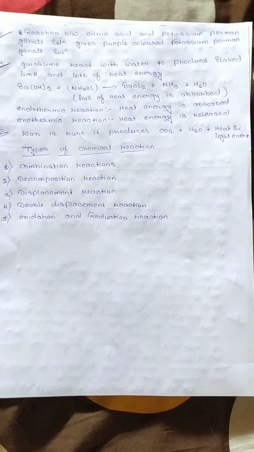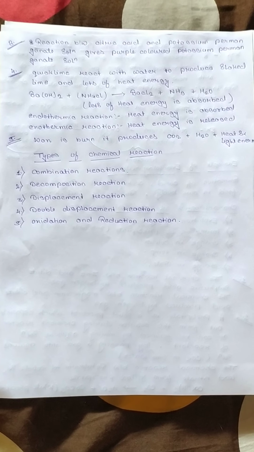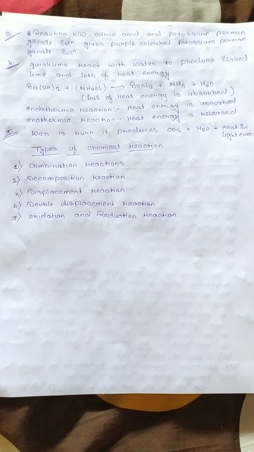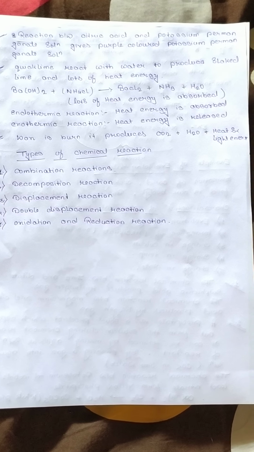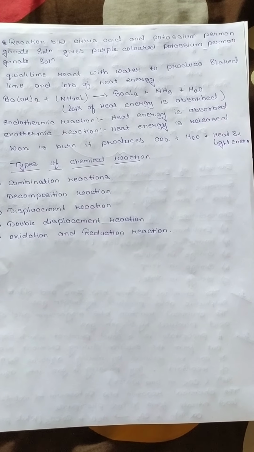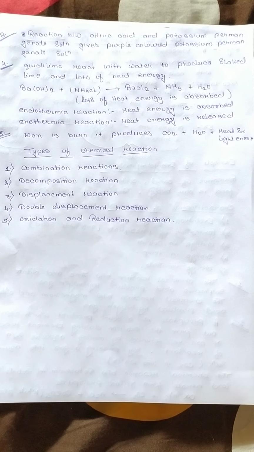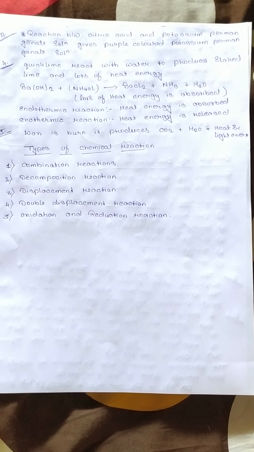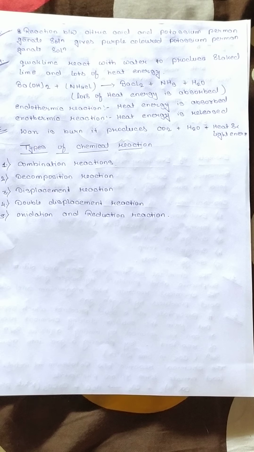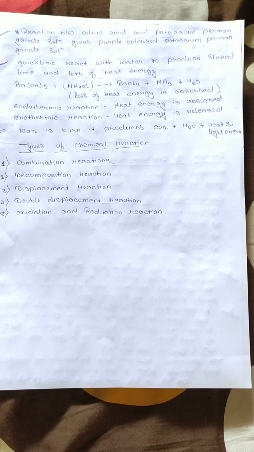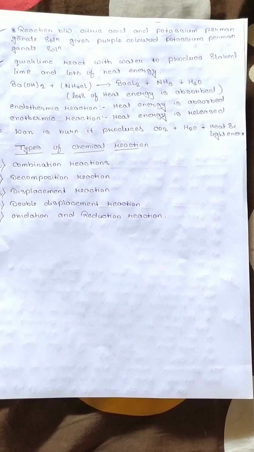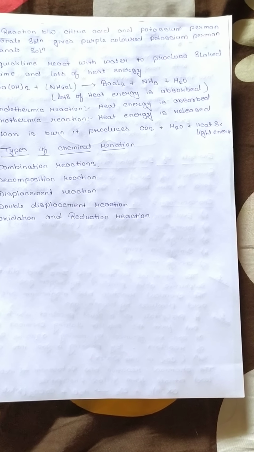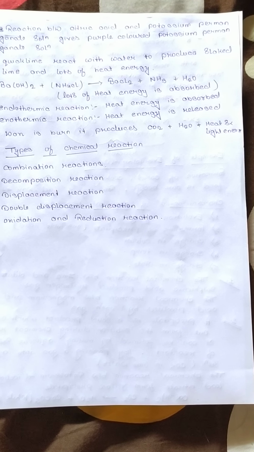And the fifth one is change in state. So during a chemical reaction, the state may be changed. During the chemical reaction, the state of the reactant may or may not be changed. So here is an example of change in state, that is burning of wax. Burning of wax produces carbon dioxide plus water plus energy. Which energy? Energy in the form of heat or light.